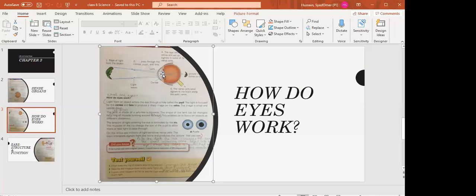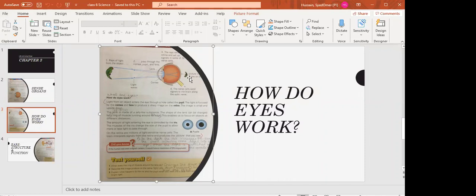Then the light passes through the lens, and the light rays strike the retina where the image is formed. The image is small and upside down. Underline: as you can see over here, the image is always small and upside down. It is inverted. It is not straight.